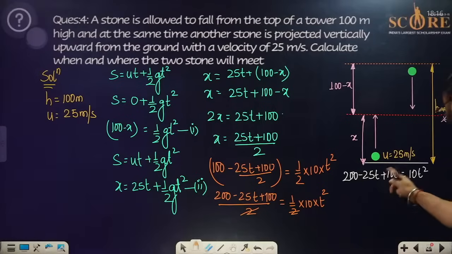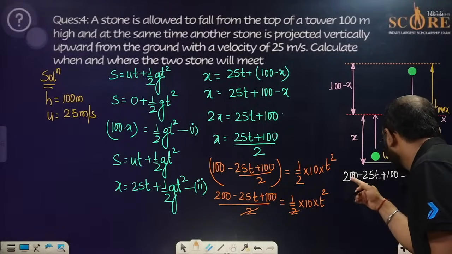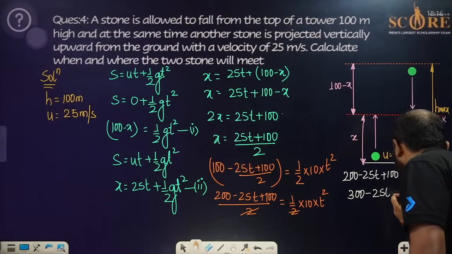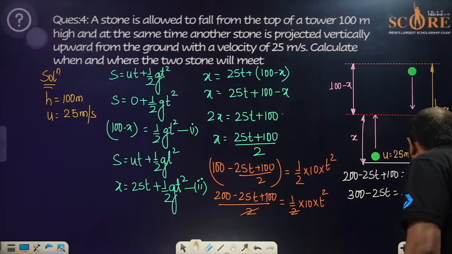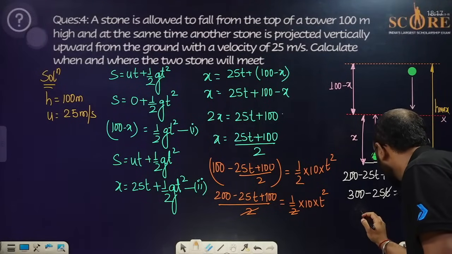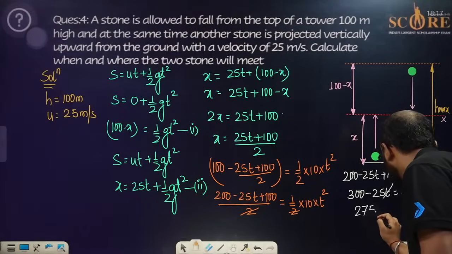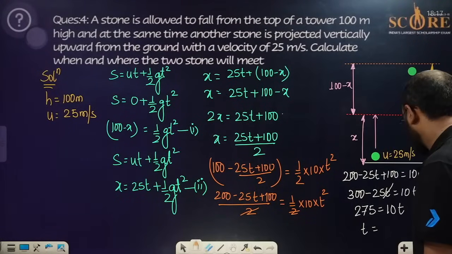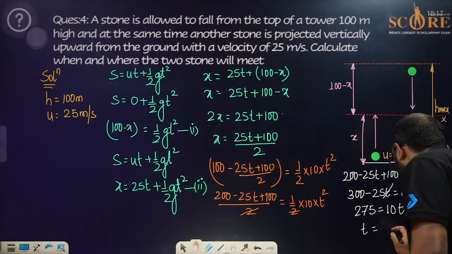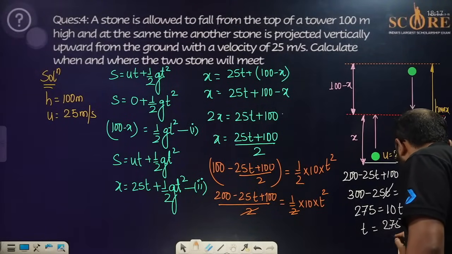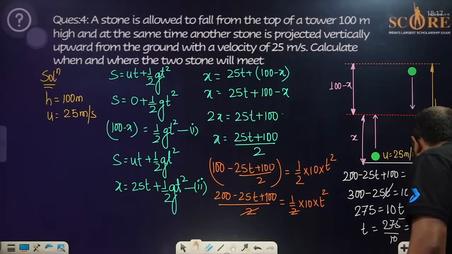200, fine. If it is written this way, with plus plus, it is going to be 300. 300 minus 25t will be equal to 10t square. This square and this t are cancelled out. It is written as how much? It is written as 275 equals 10t. The value of t will be equal to 275 divided by 10. The answer is going to be 27.5 seconds.